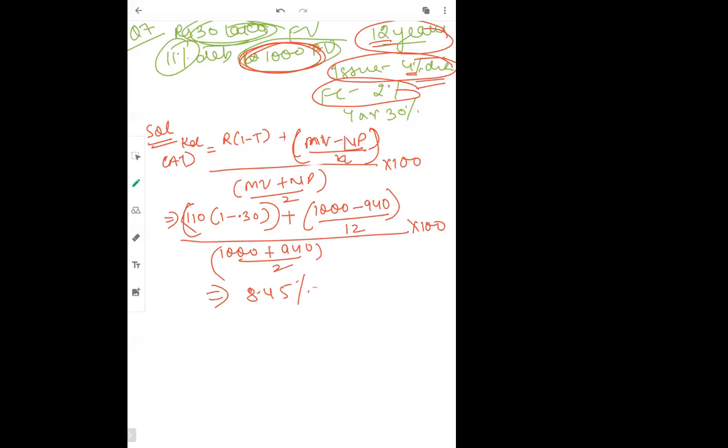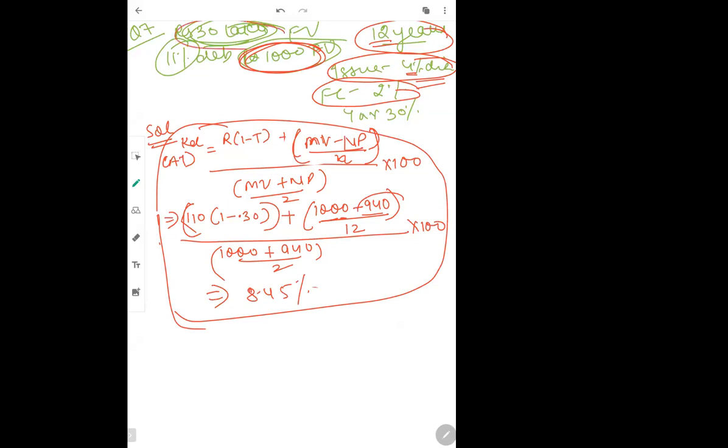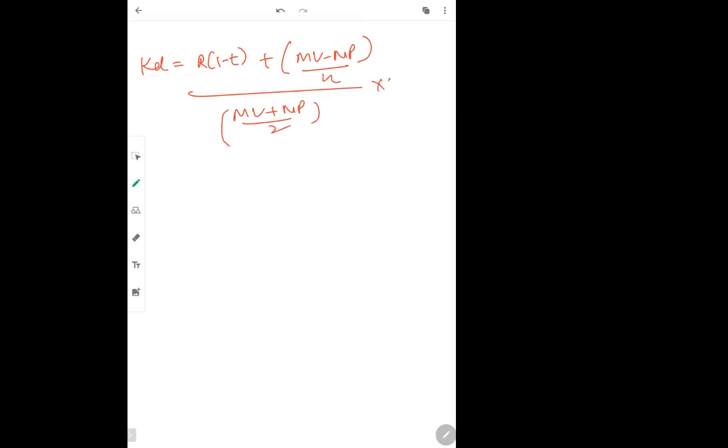Now, a very important part, students. The mistake students usually make is that here they write 1000, and here they take values of 30 lakhs. No. This is what we did when we calculated with the individual per debenture cost. Now I will show you if we take the total debenture cost. If we take 30 lakhs, what would the answer be? We'll again apply the same formula: R(1 minus T) plus (MV minus NP) divided by N, divided by (MV plus NP) divided by 2, multiplied by 100.